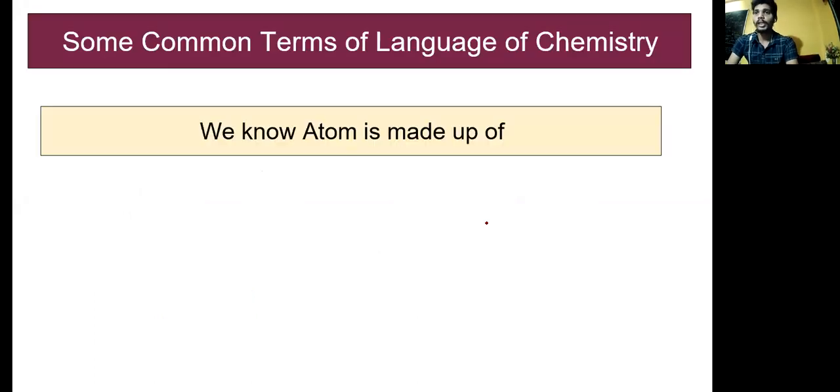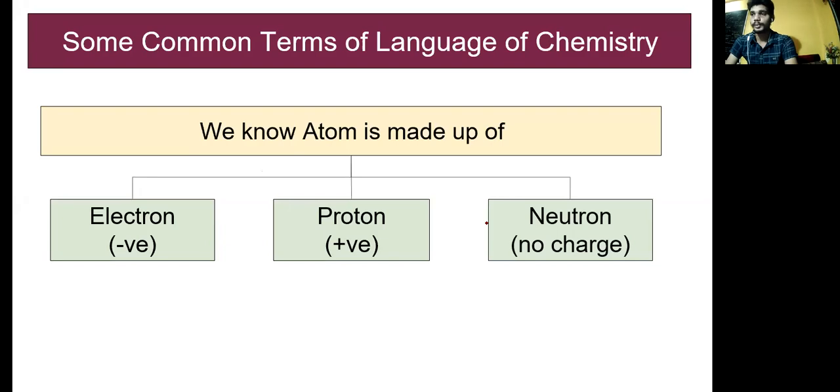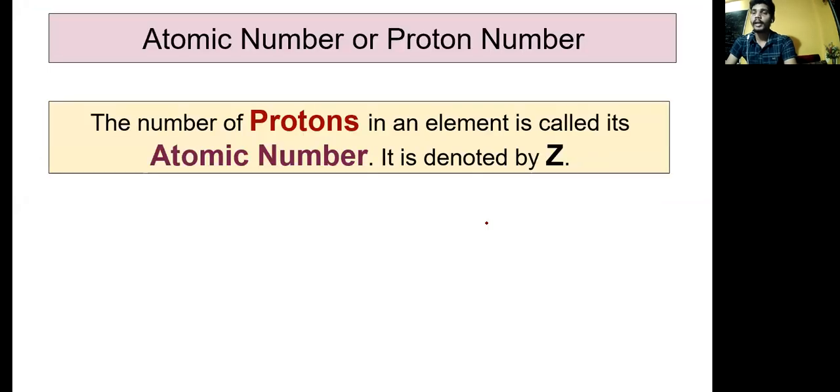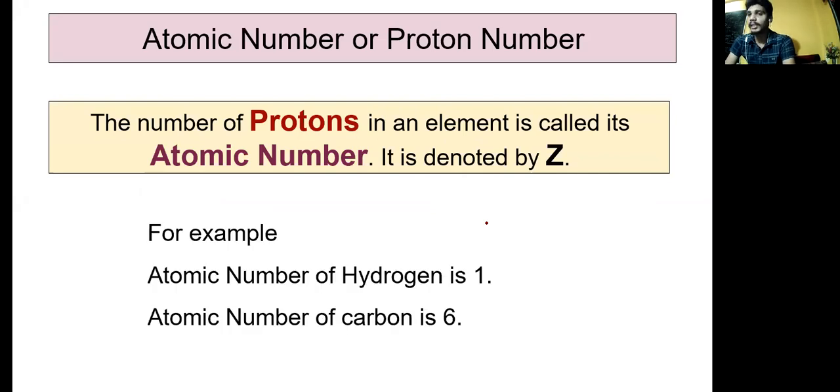Let's also know the charge: hydrogen has no charge. And atomic number is the number of protons. Atomic number, exactly, only one proton. But in the case of carbon, there are 6 protons. Atomic number is also the number of electrons, because we know that the number of electrons and the atomic number are correlated.